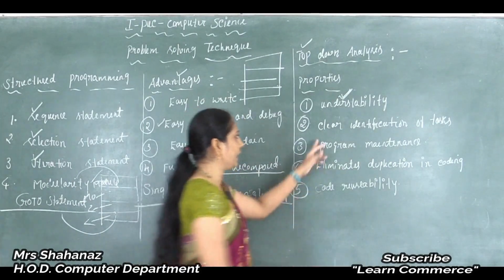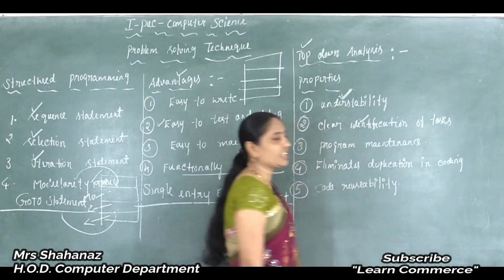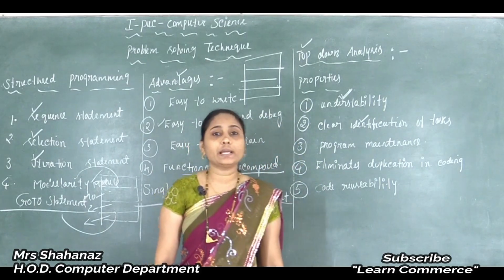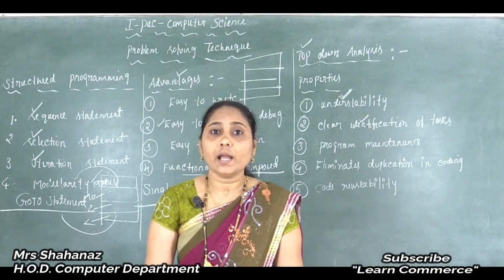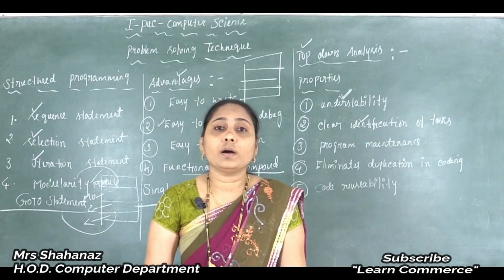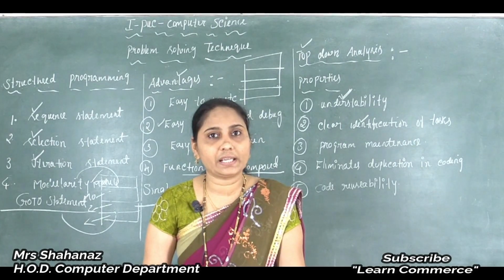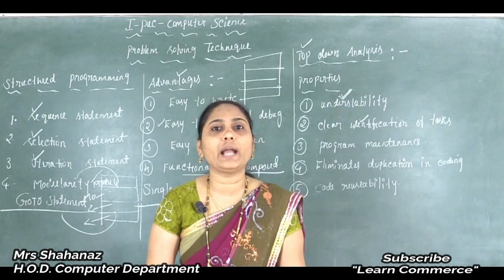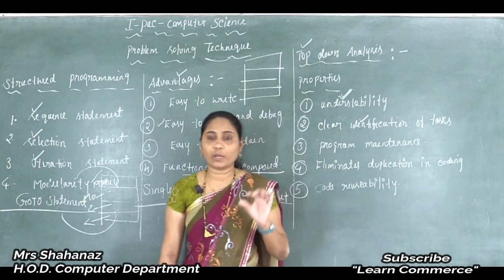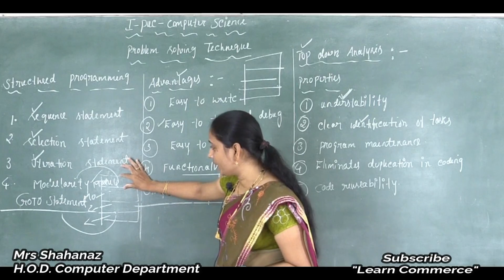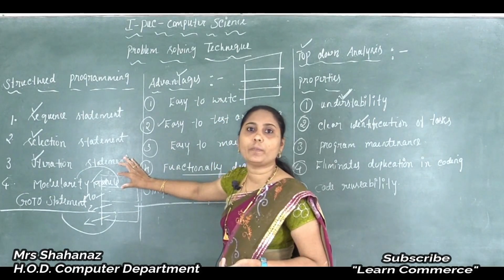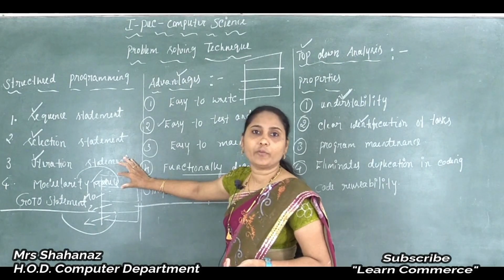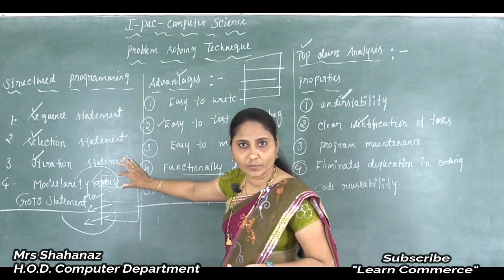And the next thing is the clear identification of task. Each module created should perform one and only one task here. After we divide a part, whatever work is given to it, it must do that work, and it cannot do any other work. Clear this one here?